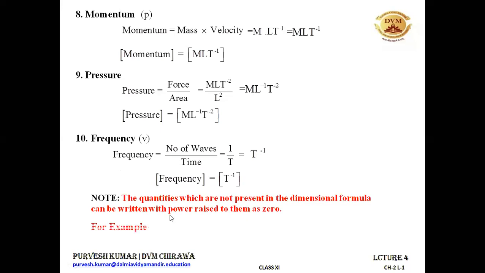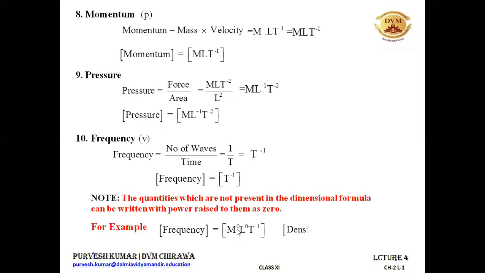For example, frequency. You can write this frequency as M0 L0 T minus 1. Because M is not there, something raised to power 0 is 1 only. L is not there, something raised to power 0 is 1 only. So you can write the dimensional formula in this manner also. The dimensions which are not present in the physical quantity can be written with the help of power raised as 0 to them.